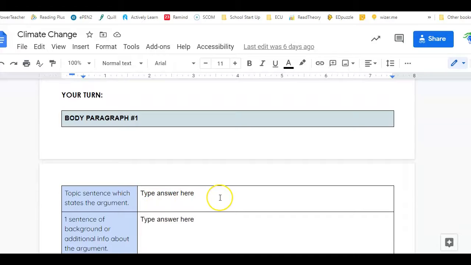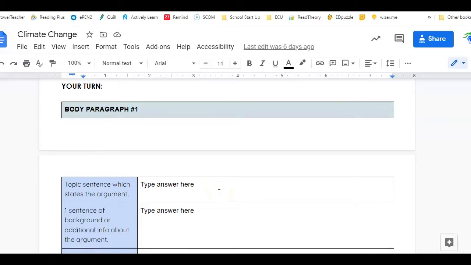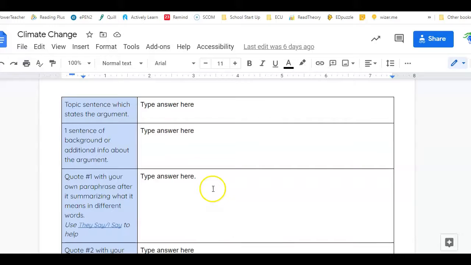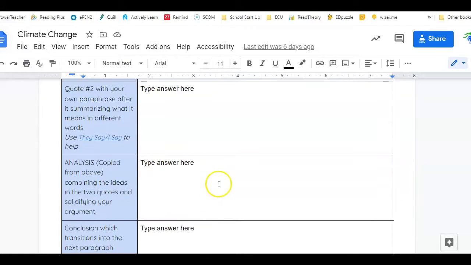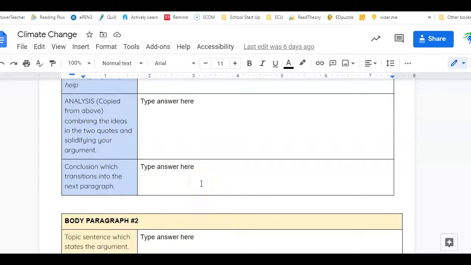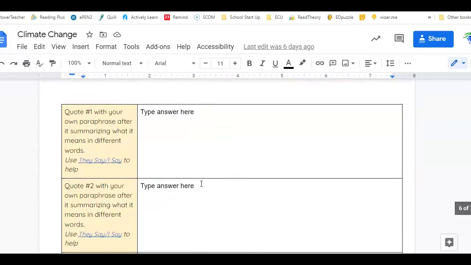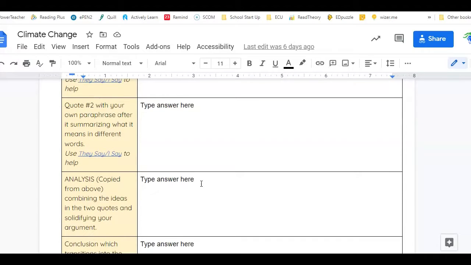So a topic sentence, which would be the point, right? Point 1, 2, or 3. A little background. Your first quote. Second quote. The analysis that you copied right from that synthesis document that you did. And a conclusion statement. You do the same thing for the second point, whichever points you picked, your top 2.